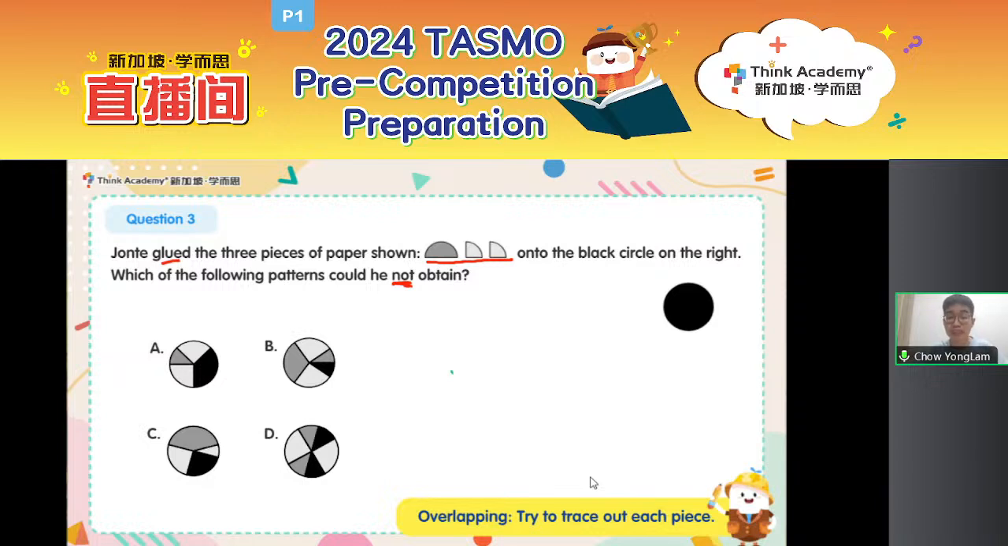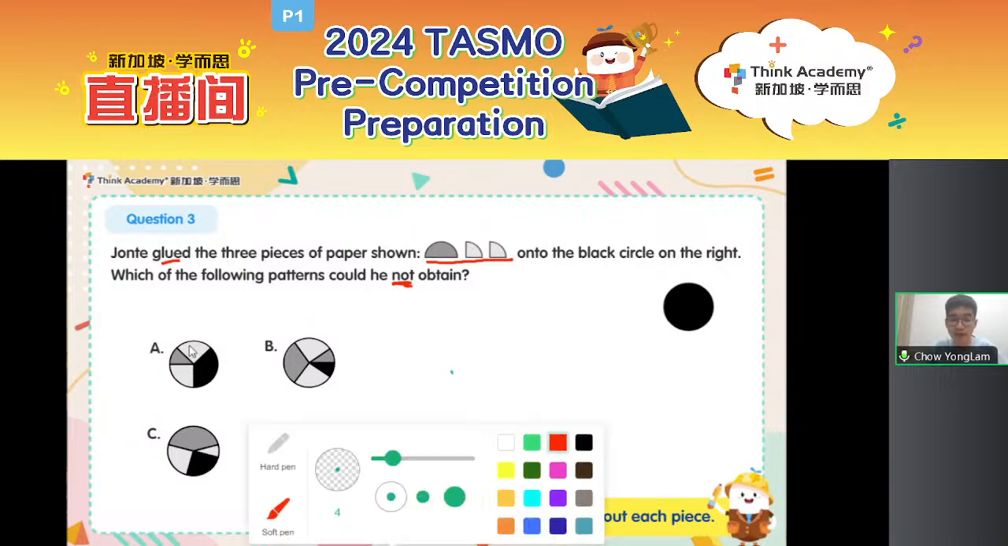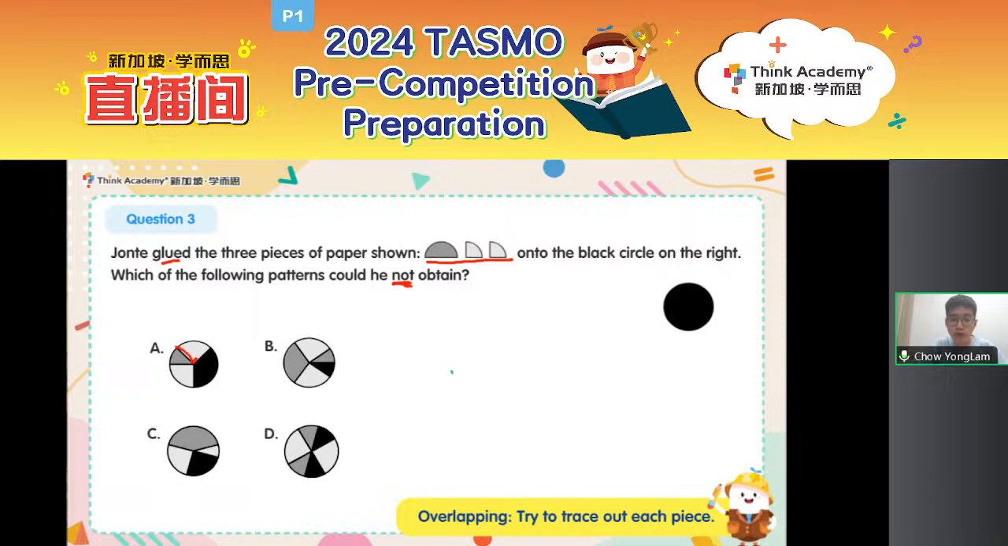Let's first take a look at option A. We have a dark gray little area over here and 2 light gray areas that are clearly our quarter circles. So let's label down: we have 2 quarter circles over here, 1 quarter circle and another quarter circle. But here comes the question. Where is my semicircle? Why is there only such a small dark gray part here?